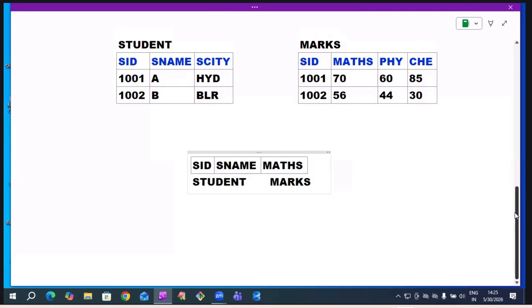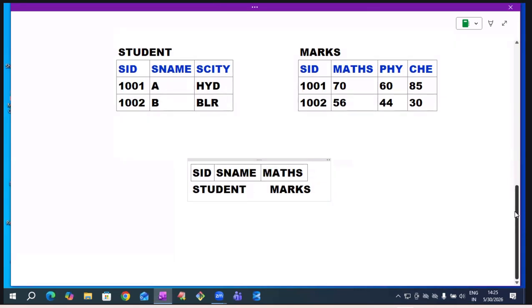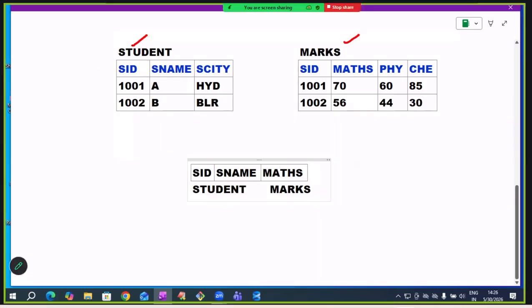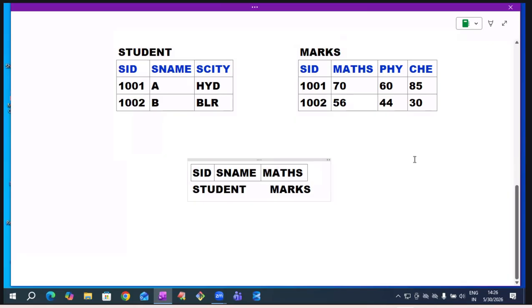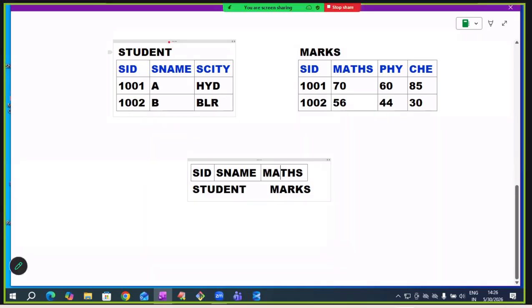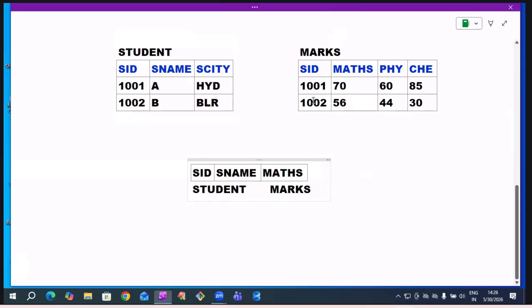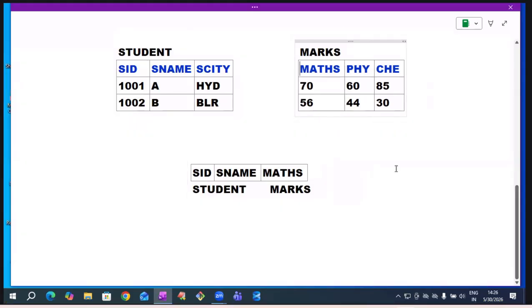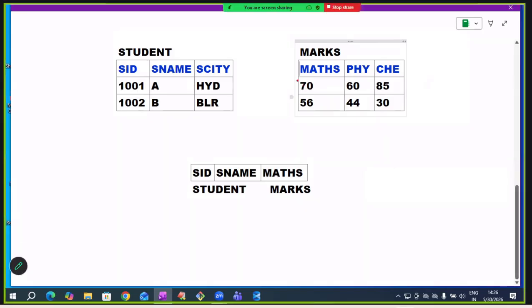How does it perform the join operation? Observe now. Listen. To perform a join operation, a common column is required, sir. In the student table and marks table, which one is the common column? SID. If this SID is not there, it is meaningless, or not? Meaningless, observe. These are 70 maths marks of which student?